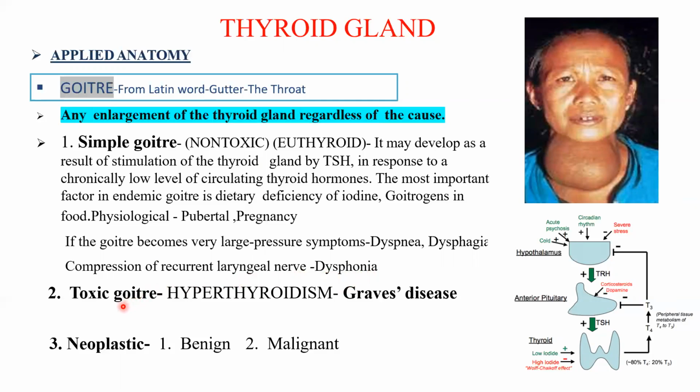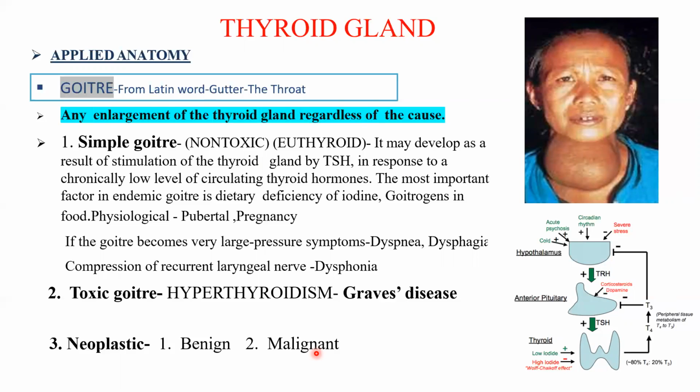Another variety of goiter can be a toxic goiter, when there is increased synthesis of hormones, hyperthyroidism, also known as Graves' disease. Enlargement of the thyroid gland can be neoplastic, that is due to a tumor, which can be benign or malignant. Papillary carcinoma is the most common variety of malignant tumor in the thyroid gland.